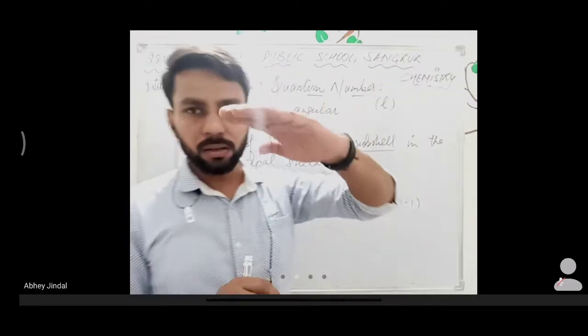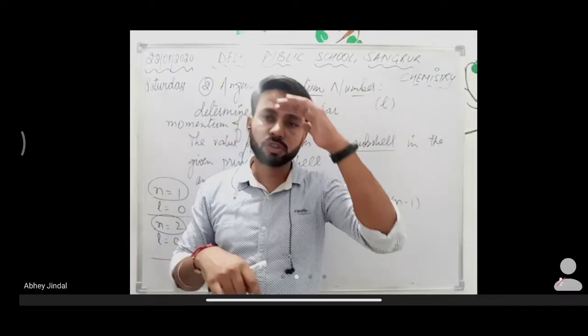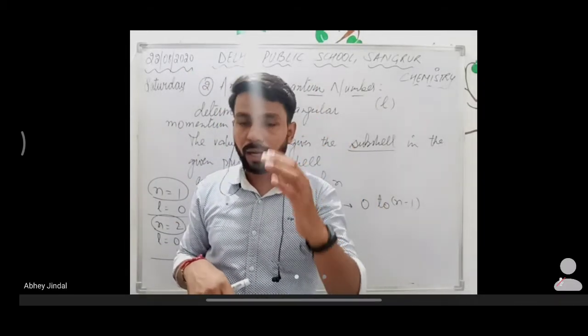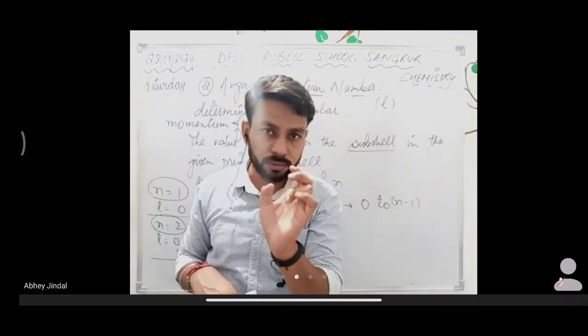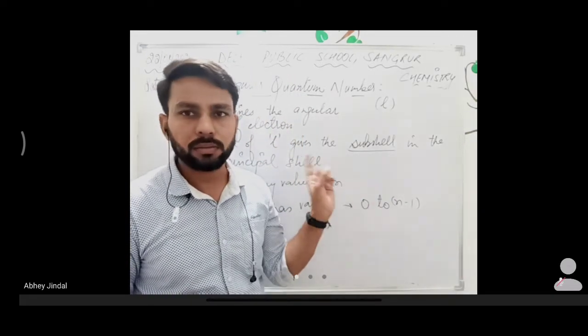First there is a shell. Suppose there is a complete atom, then there are a number of shells, and in shells there are subshells, and in subshells there are orbitals, and the number of orbitals is given by the magnetic quantum number. That is the last one.